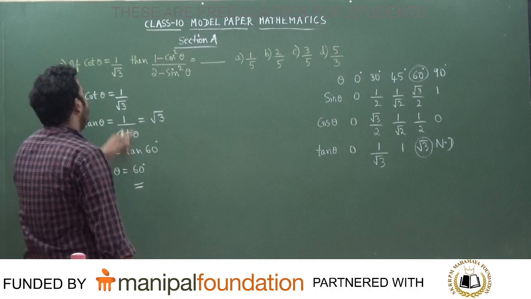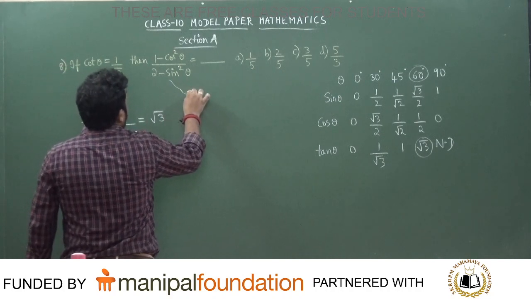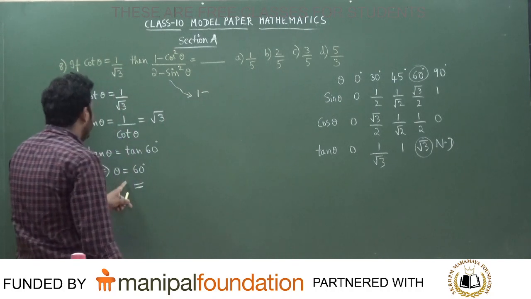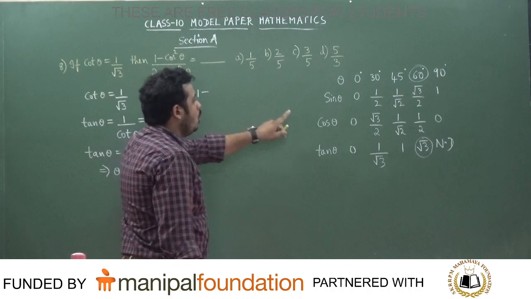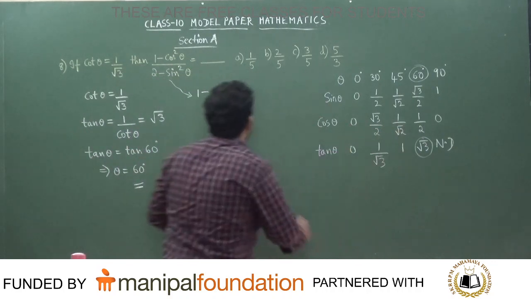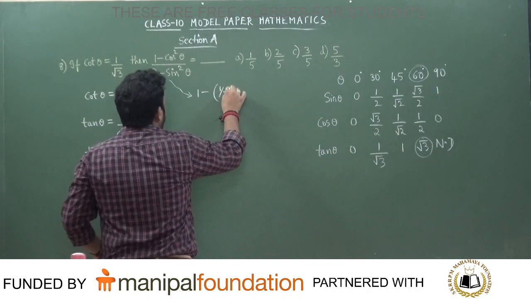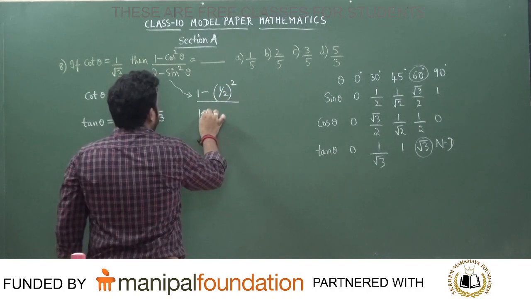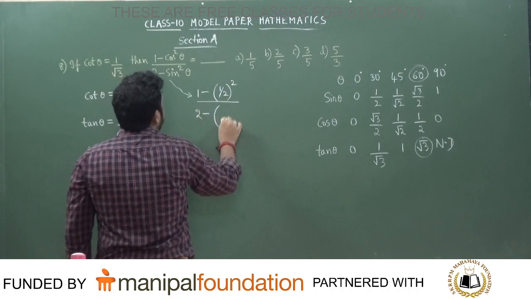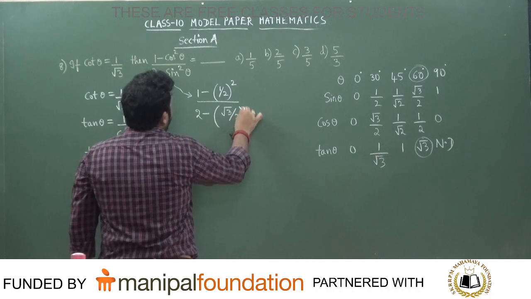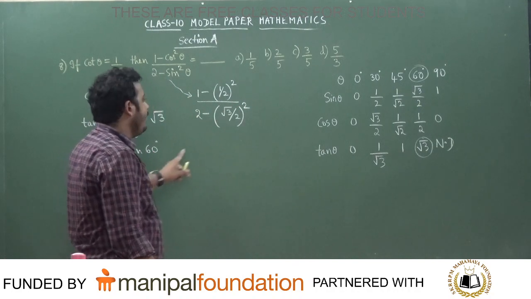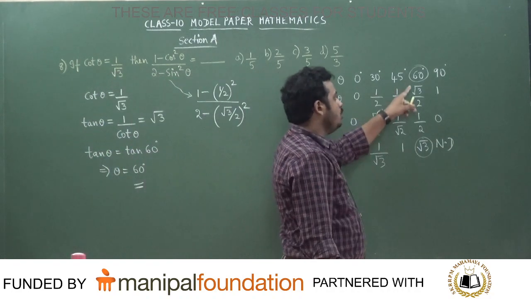Now the question is asking you to calculate 1 minus cos squared 60 divided by 2 minus sin squared 60. What is cos squared 60? 1 divided by 2 whole square, divided by 2 minus root 3 divided by 2 whole square. Correct? When theta is 60, what is sin 60? Root 3 by 2.